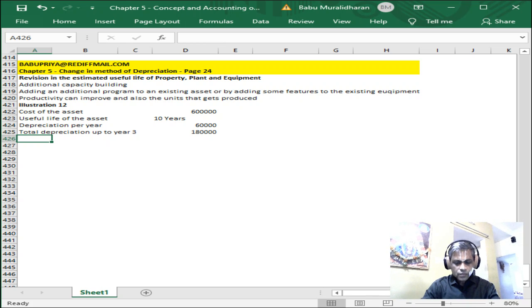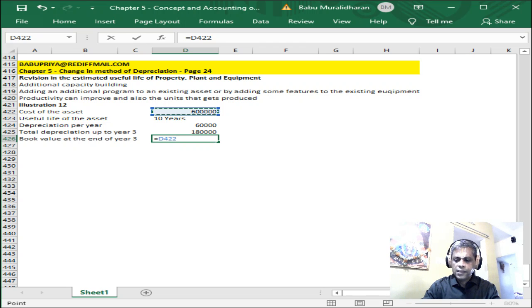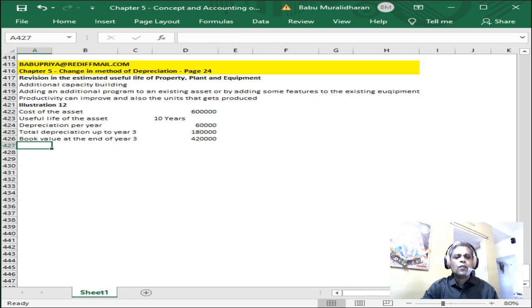Now, the book value at the end of year 3 is equal to 6 lakhs minus depreciation up to 3 years, that is 4,20,000. Now it has been decided that the machine will last only for 6 years, right?